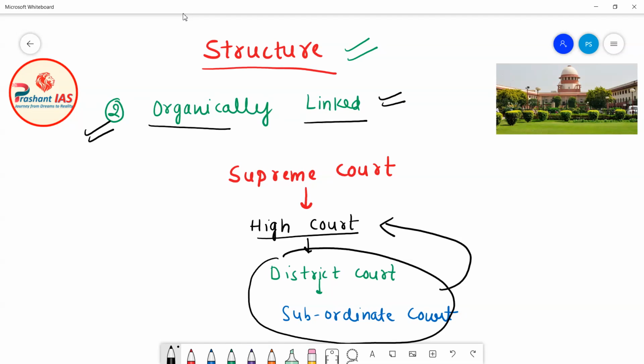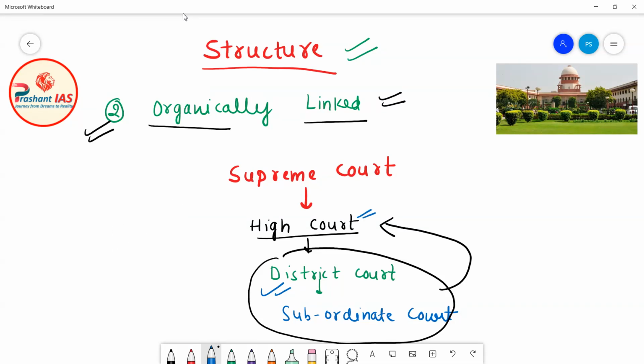For example, let's suppose a judge is working in the district court as district and session judge. This district judge, or what we also call DJ, can be promoted to high court.